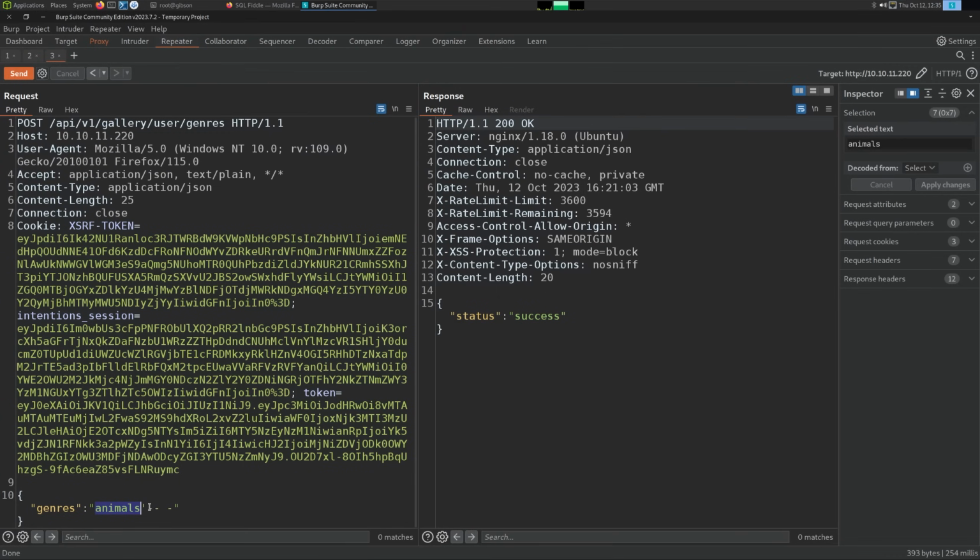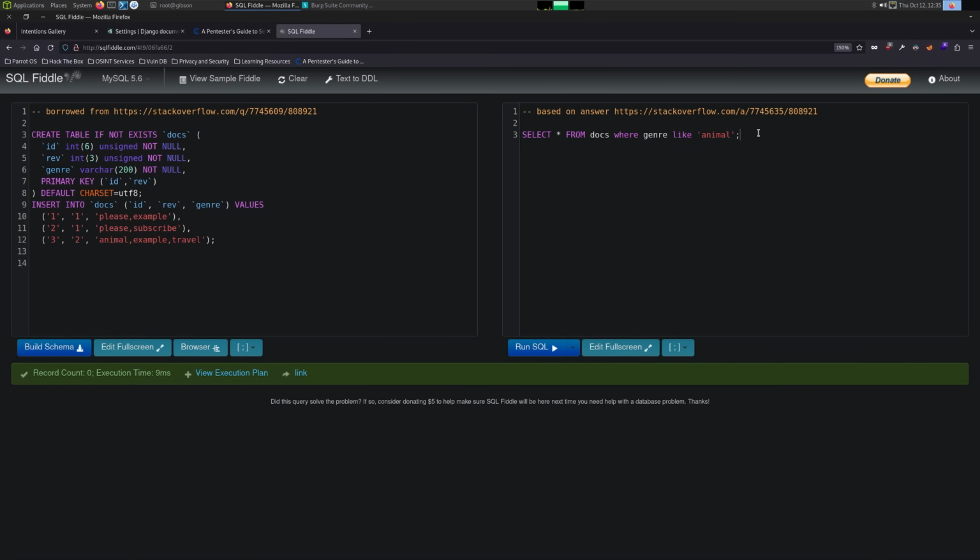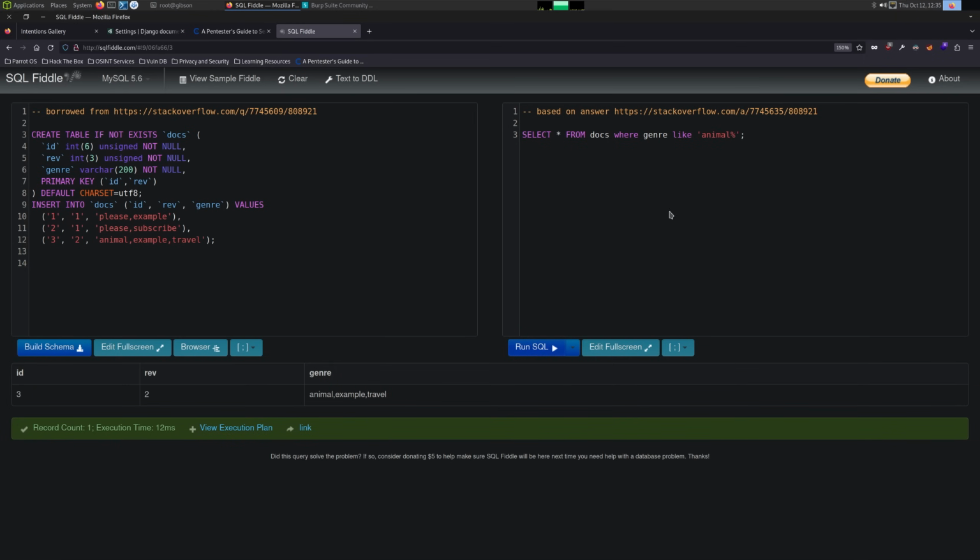It could take every single comment we have and just do OR genre LIKE whatever. I guess we need to put wildcards here because I did not find it. I think a wildcard is %. There we go. So it could do that and always do a bunch of OR LIKEs, whatever.